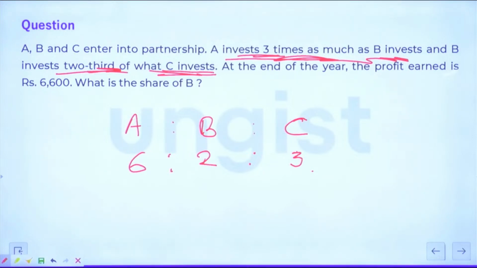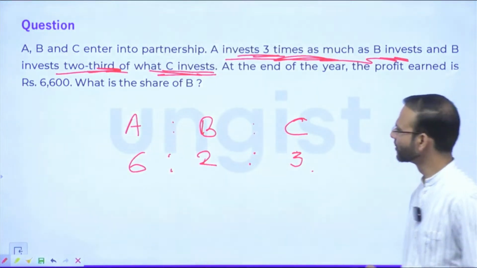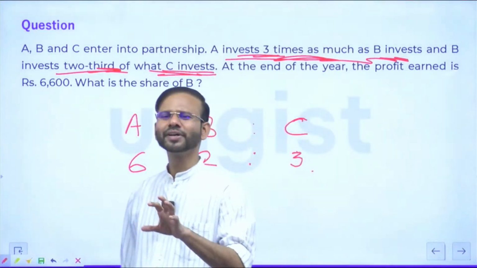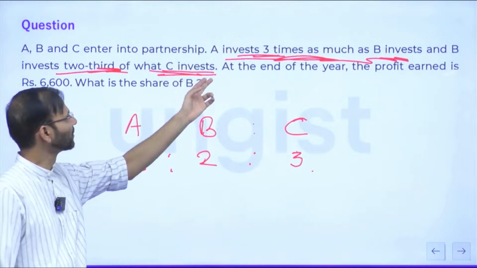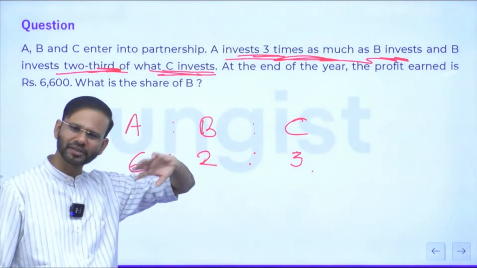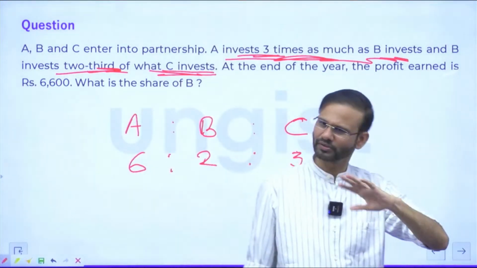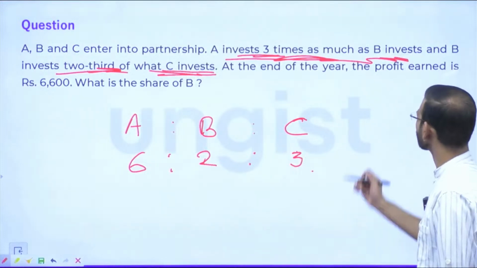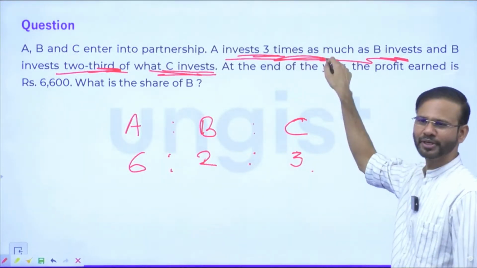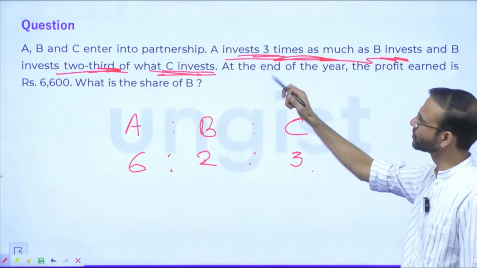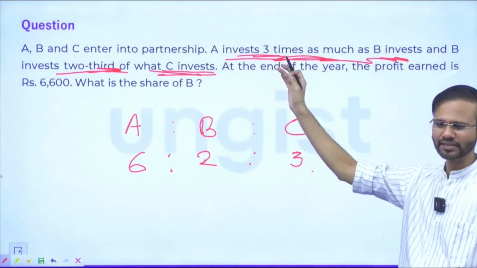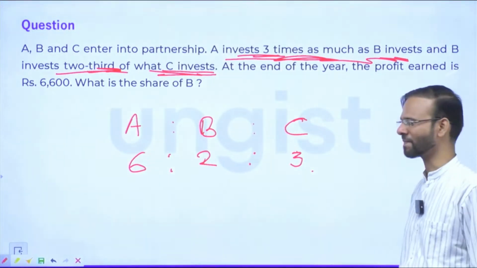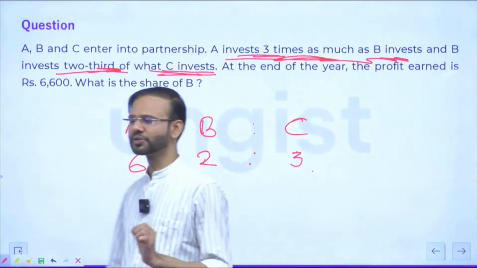Is there any other way to solve this question? Then, see, you will have to do the same thing. You will assume x, then do this with x, or you could write A is equal to 3B, something like that, right? Once more, okay, it's fine. See, the question is saying A invests thrice of B and B invests 2/3 of C. Right? B invests 2/3 of C.